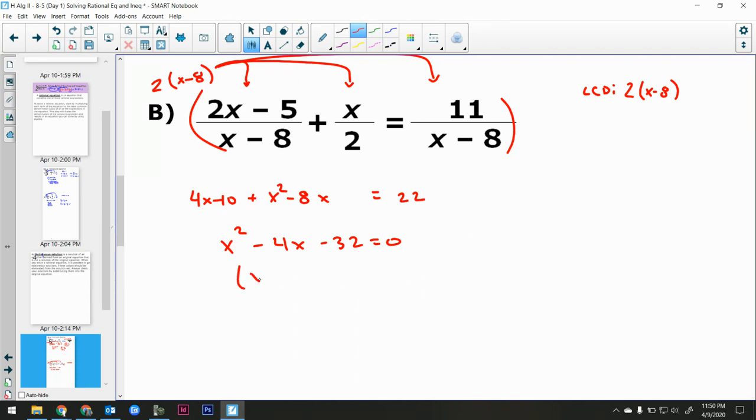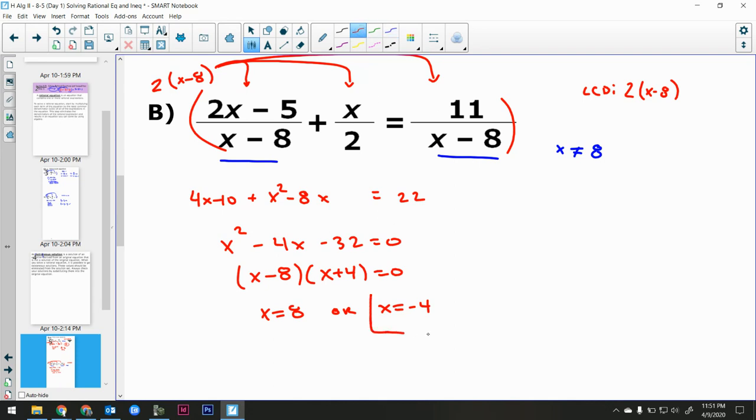All right, so factor that down. I get an x minus 8 and an x plus 4 equals 0. So x equals 8 or x equals negative 4. However, can x equal 8? No, x cannot equal 8 because of this here and here. Okay, x can't equal 8. That's the only thing x can equal. So that means my other solution is still okay.